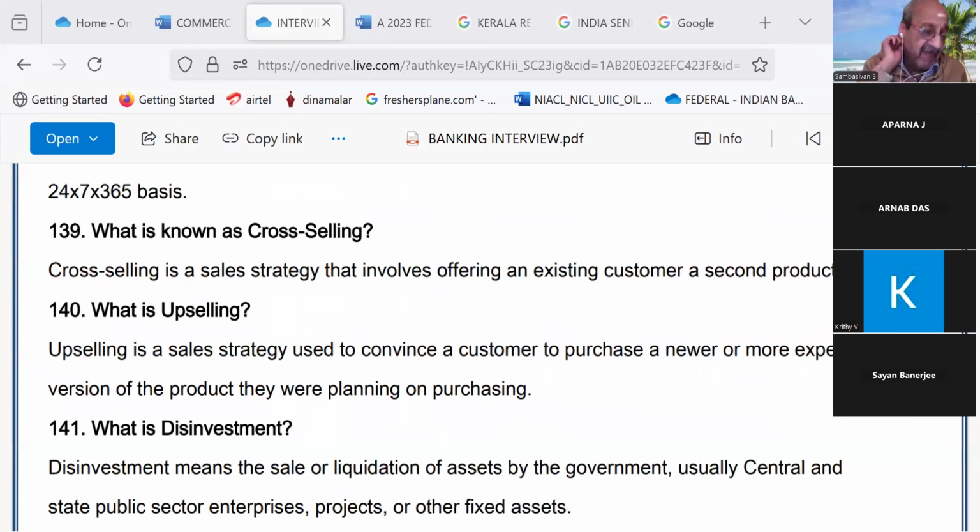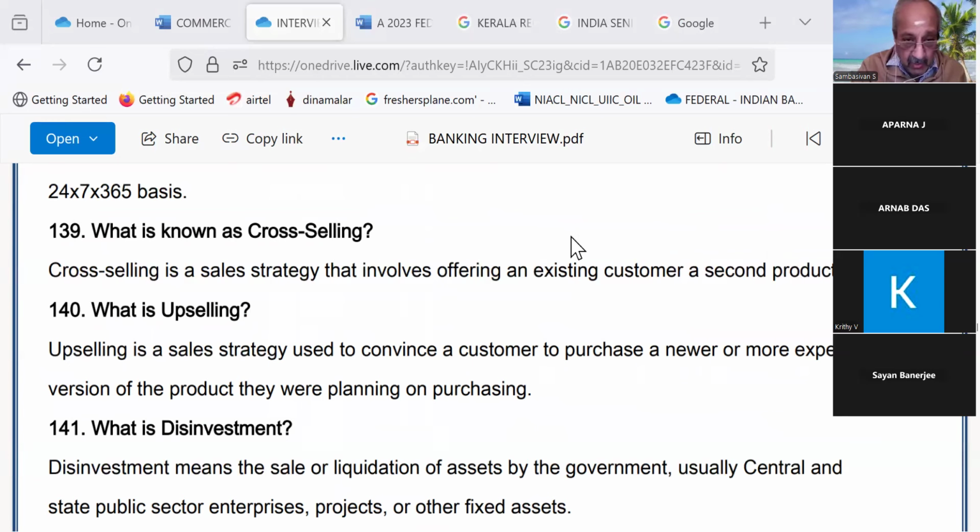It is like, when you go to a textile shop for buying a towel, the shopkeeper will be nice and will talk to you to see that you buy a sari from him, you buy a pant from him. That's what is known as cross-selling.